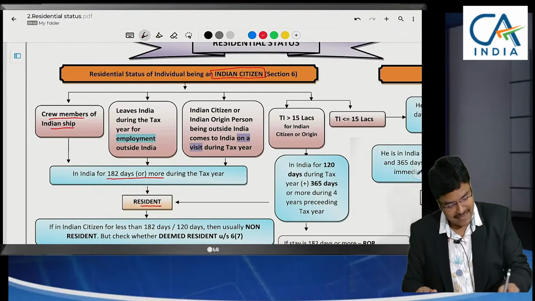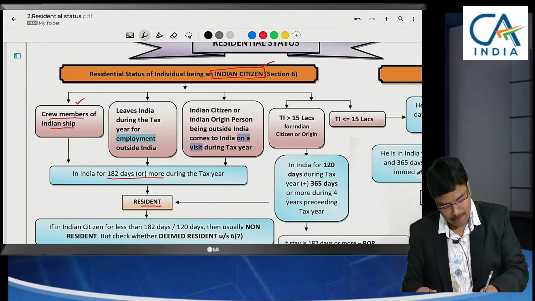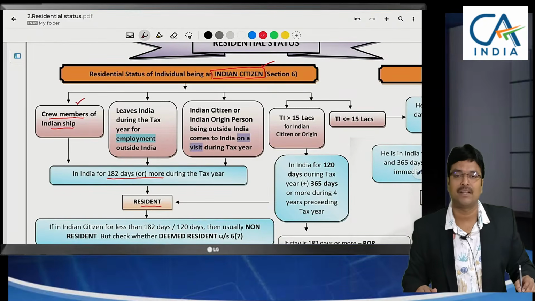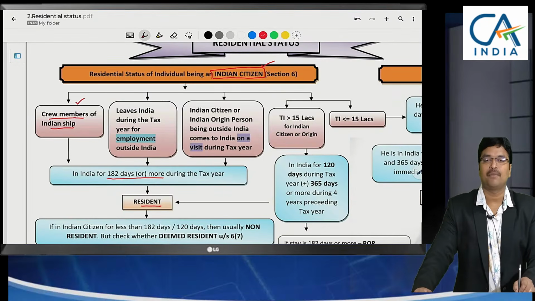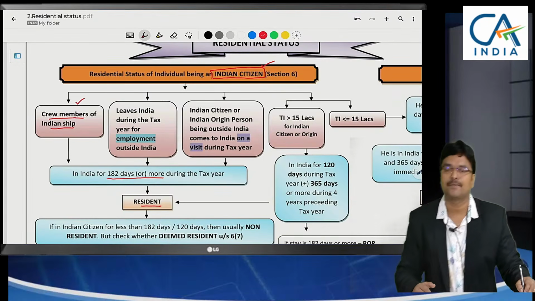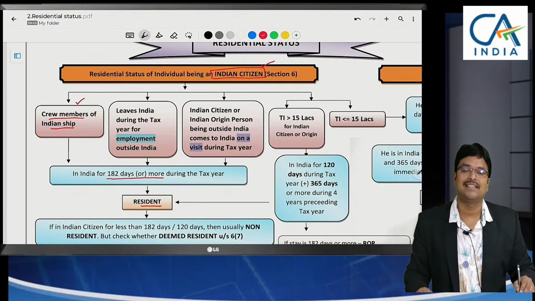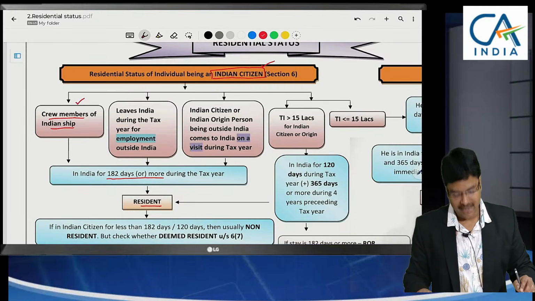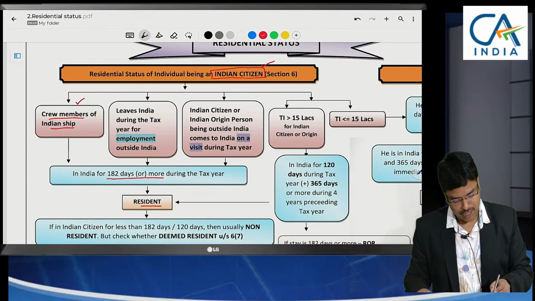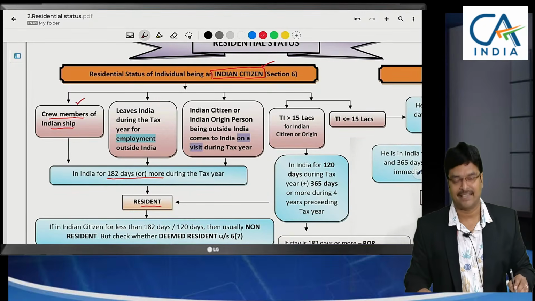If he is working in a ship, that means a foreign-going vessel, the ship delivers the goods outside India and comes back. If the Indian citizen is a crew member of that ship, then for 182 days or more he should be in India to be a resident.